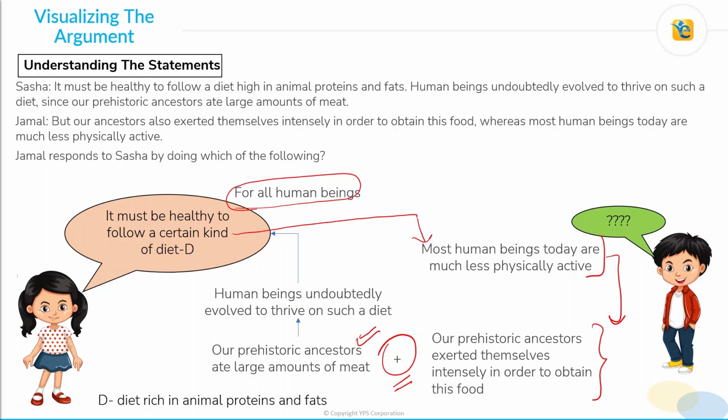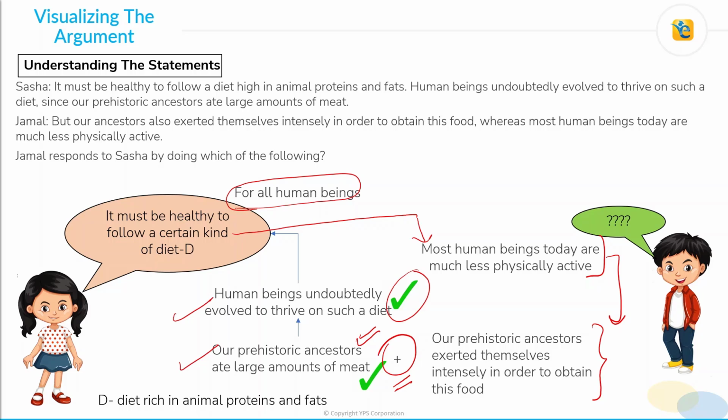Now, an important thing to note here is that Jamal agrees with these two things. He does not question these two things. He does not question whether our prehistoric ancestors ate large amounts of meat, and he does not question whether human beings undoubtedly evolved to thrive on such a diet.